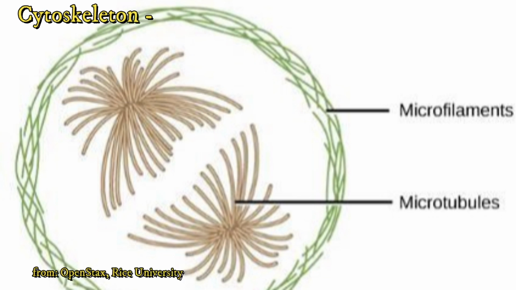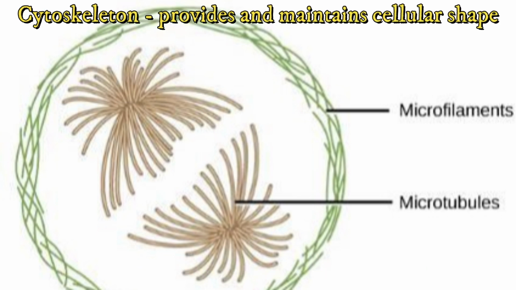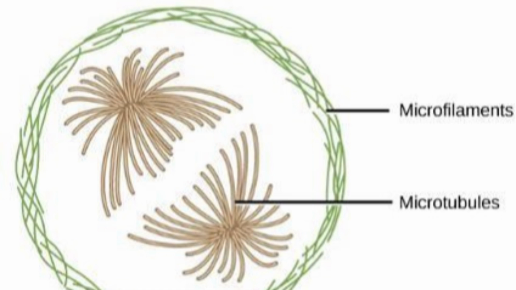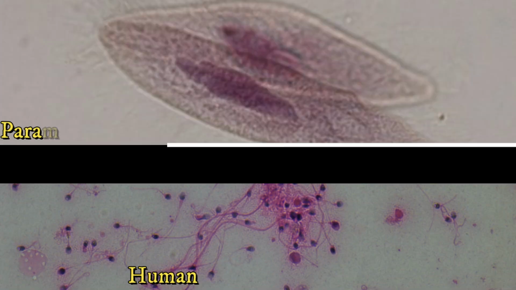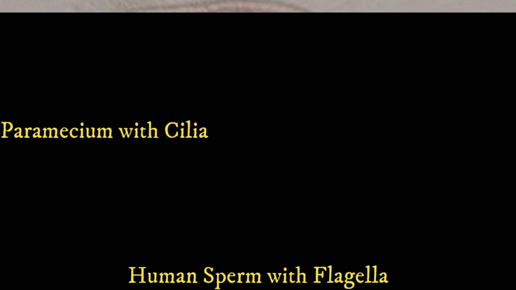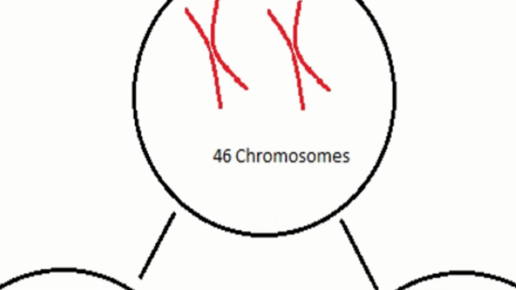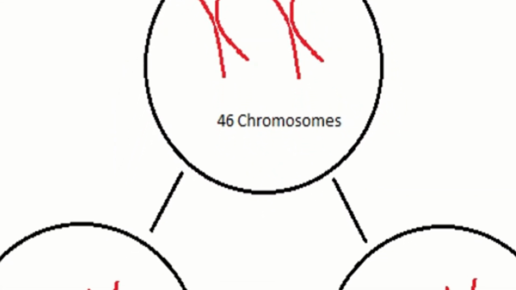The cytoskeleton of a eukaryote consists of microtubules and microfilaments used to provide cellular shape and provide a place for organelles to attach and move around the cell. Ancestral eukaryotes possess cilia and flagella. These features have been lost on some eukaryotic organisms. Although flagella are found in bacteria, eukaryotic flagella are made of cytoskeletal elements. Eukaryotic DNA is linear in shape and wraps around histone proteins like string on a spool.